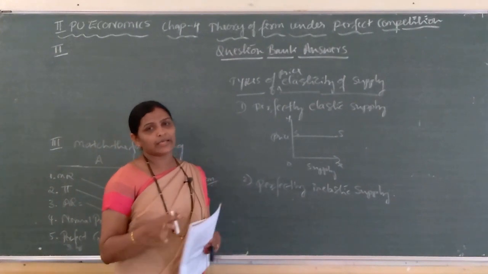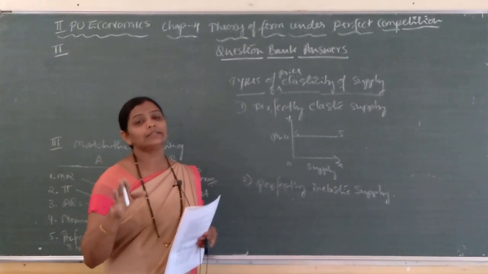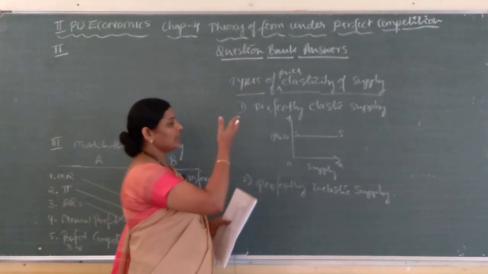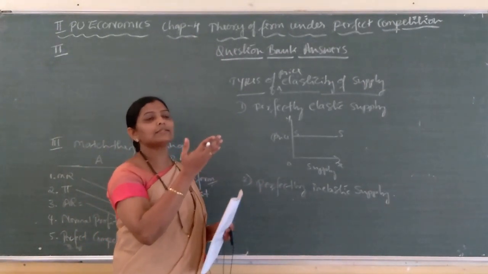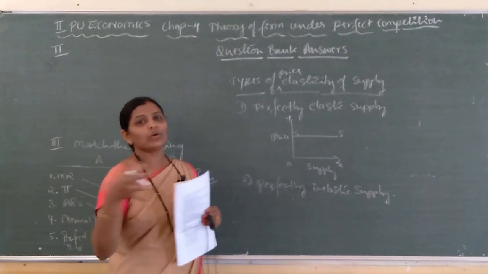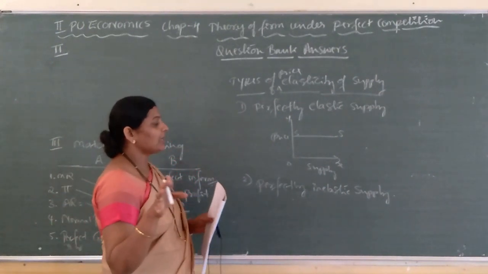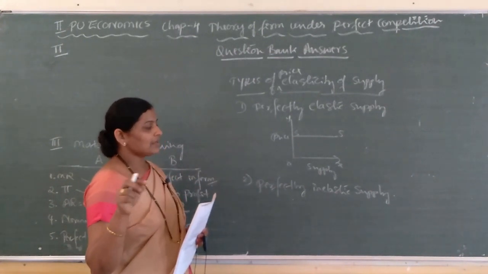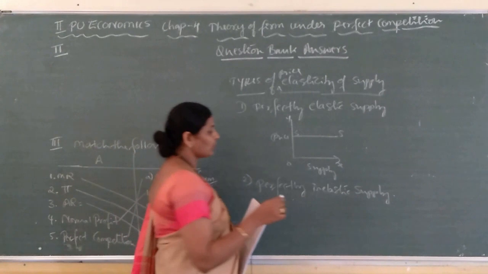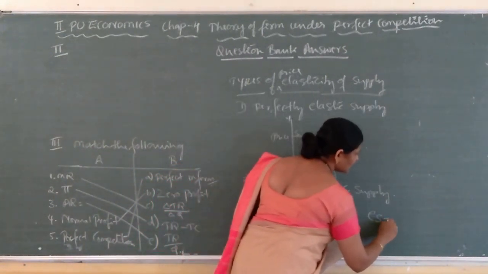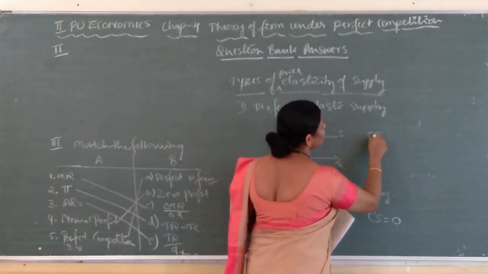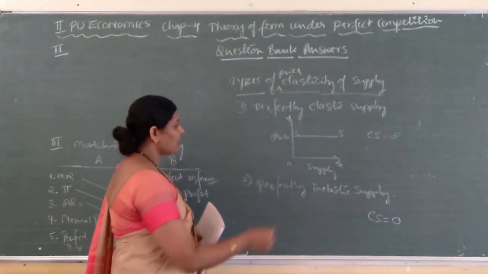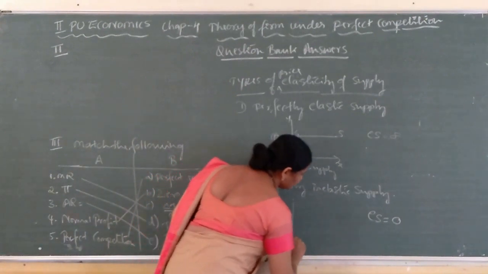Whatever may be the change in price, there is no change in supply. Supply remains constant. Whatever may be the change in price, price increases or price decreases, there is no response from supply. Supply remains constant, so price elasticity of supply here is 0. ES, or price elasticity of supply, here it is 0. How can we explain this one with the help of a diagram?